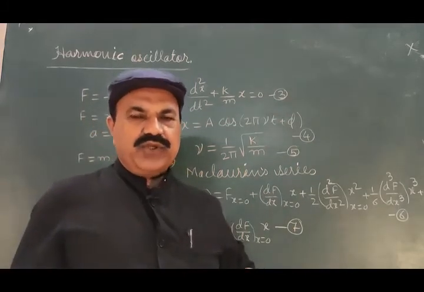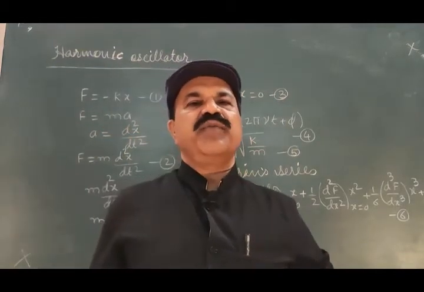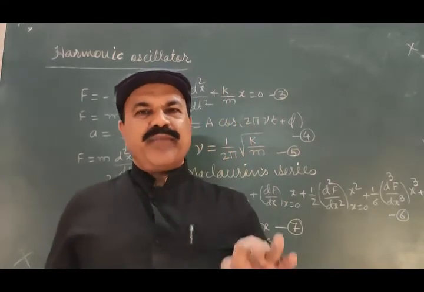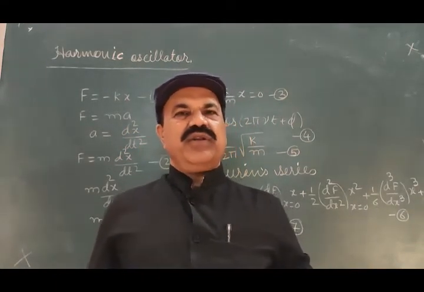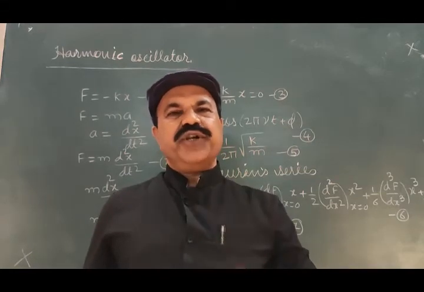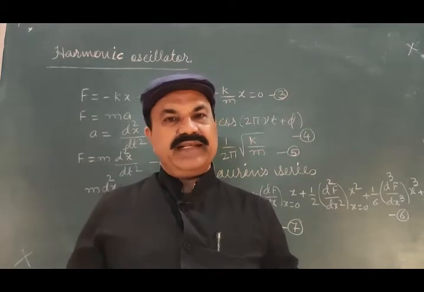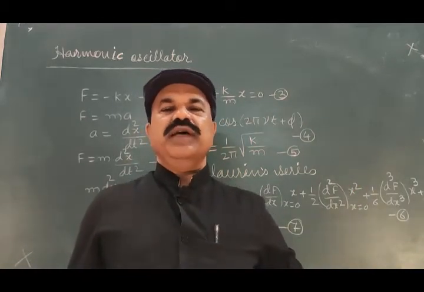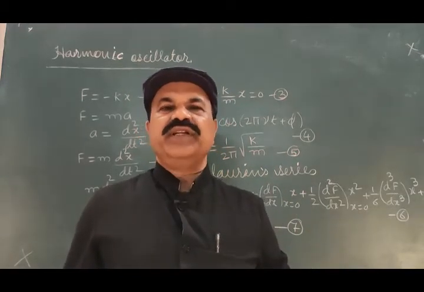So if we want simple harmonic motion to be produced by a harmonic oscillator, the displacement should be very small, so that the restoring force will be reduced to Hooke's law, and that way we can get the simple harmonic motion produced by the harmonic oscillator.